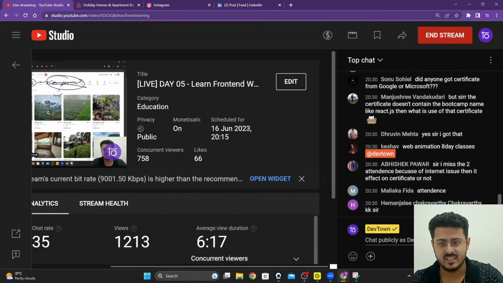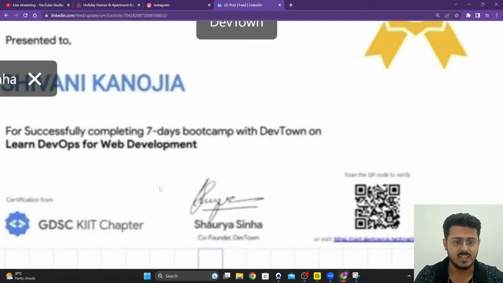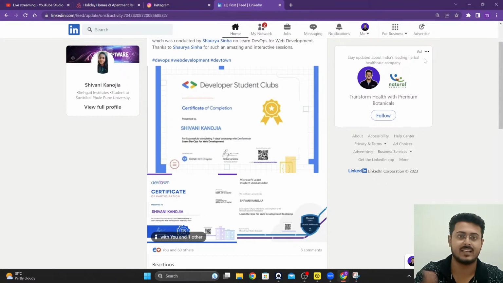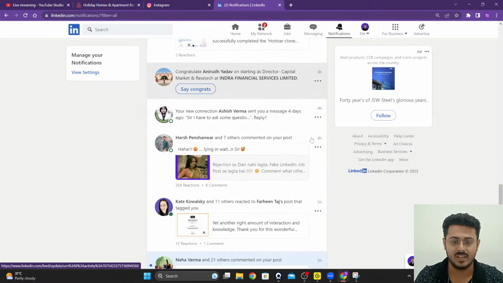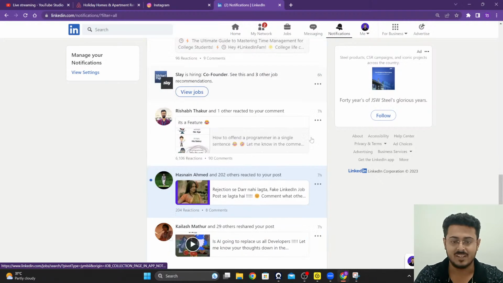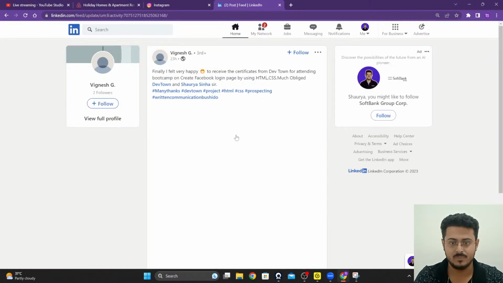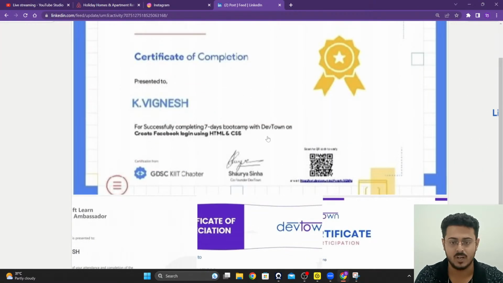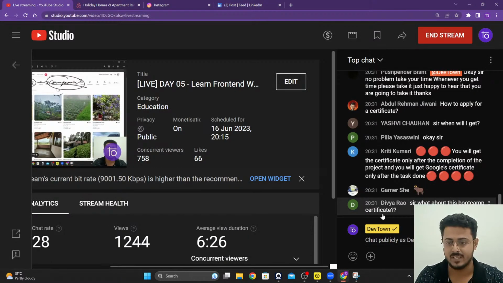In the certificates, I'm pretty sure of it, as you're able to see right over here: Learn DevOps for web development. So every certificate contains the name of the bootcamp as well. Otherwise, how will we identify which particular certificate is for which particular bootcamp? So it's already there. You don't have to worry about that. Okay. So yeah, now that is done, I can go back. I think so, the machine learning has been released. So this guy has got the certificates for Facebook login using HTML, CSS. Then for every single bootcamp, we have the name of the bootcamp right over there.